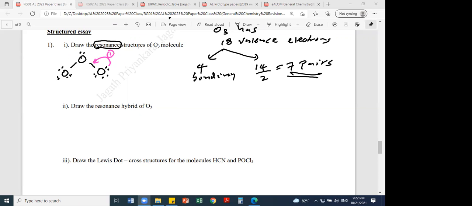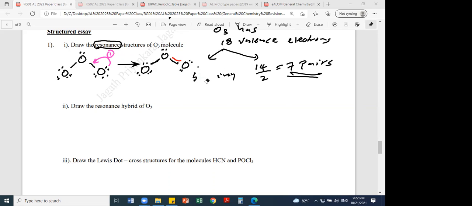You get a double bond on this side, and on the other side a single bond with 3 pairs around it.